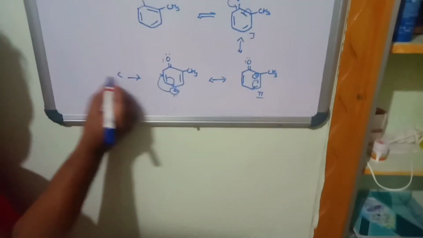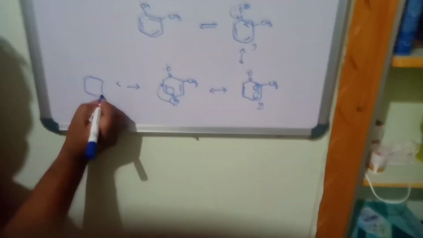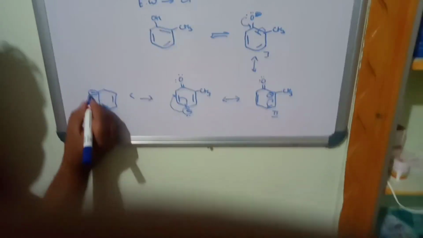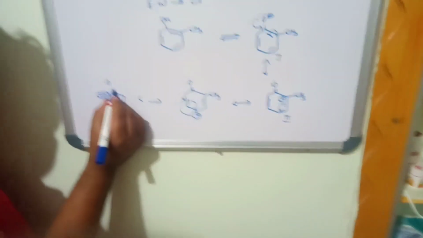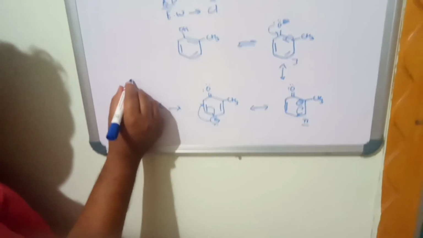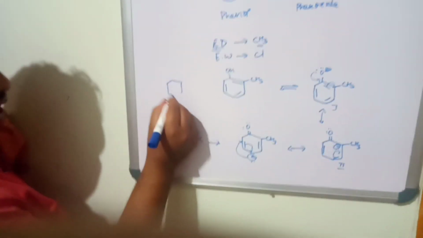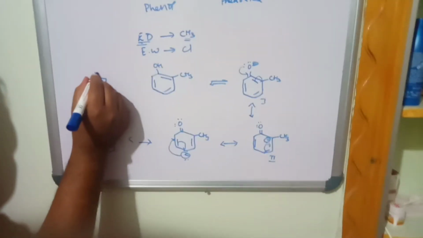As a result, you get another charge: the negative charge will form here and it gives O. Now these electrons are given to the ring. These pi electrons are once again taken back, and again you get the same phenoxide ion.